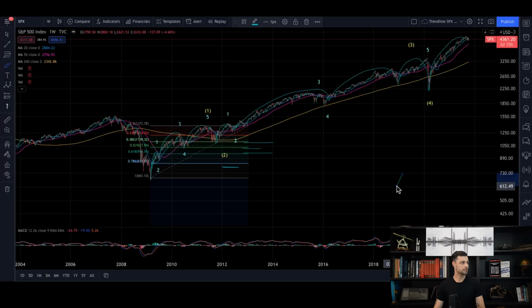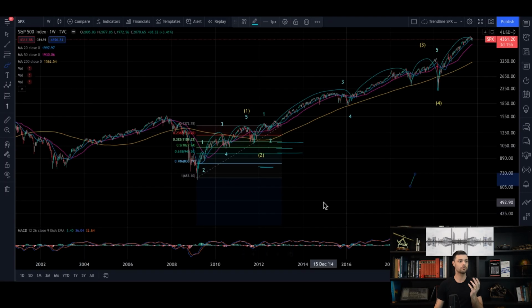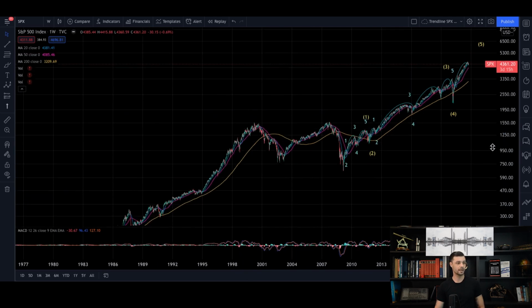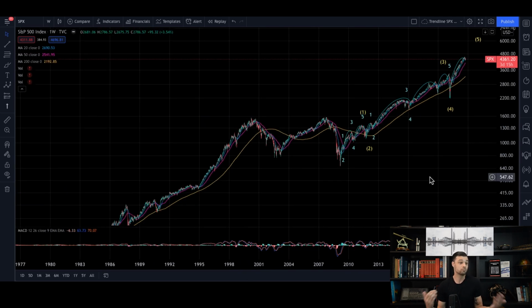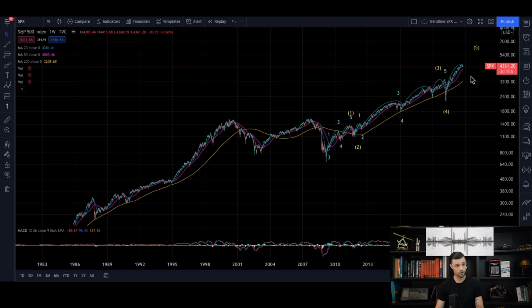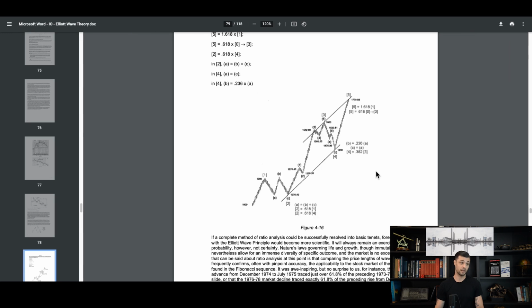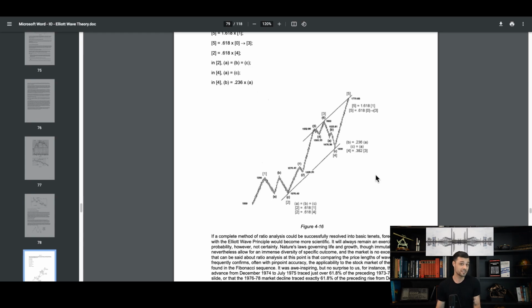So now let's have a look at Fibonacci projections. All right, guys, so now I'm going to show you how to use Fibonacci projections. We're going to stay on the S&P market for now, then I'm going to show you on Bitcoin. And we're going to try to see what kind of projections we had in the past, and deduce from that how we can predict some targets, for example, this fifth wave. I can already start from here because Elliott already did that work. I can do it again, but I can also start from what he did, right?